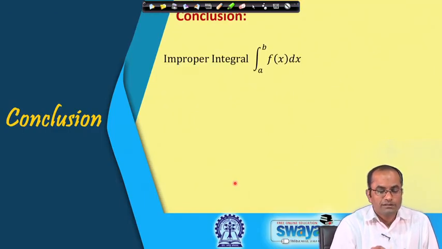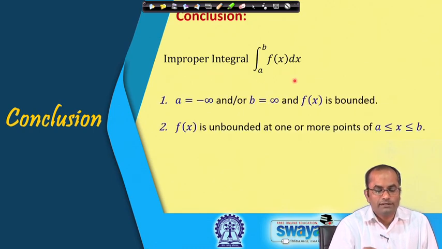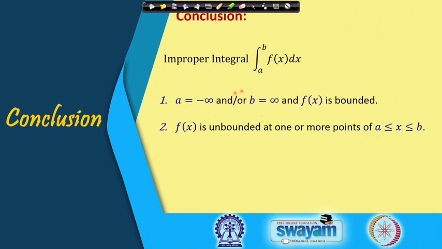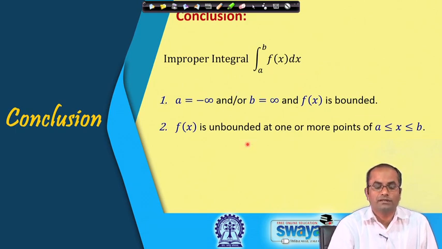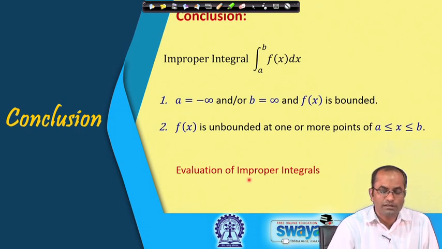So, today we have discussed the improper integral of this kind, and there were two possibilities, that a may be minus infinity, b may be plus infinity, and f(x) is bounded. This was the integral of the first kind. We have also seen that there might be a situation that f(x) is unbounded at one or more points in the interval a to b. In that case also this is an improper integral, of the second kind, and we have also seen how to evaluate those integrals basically using limits.